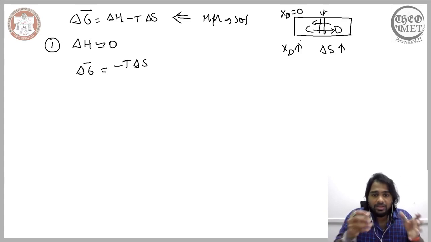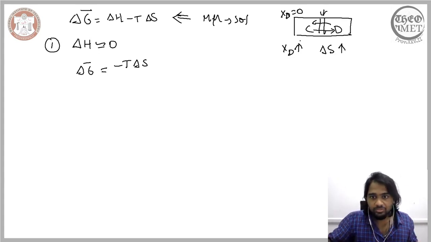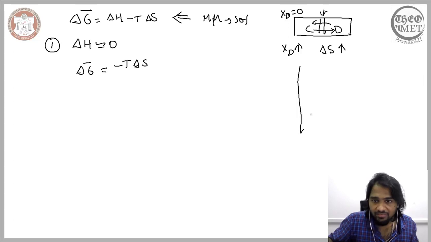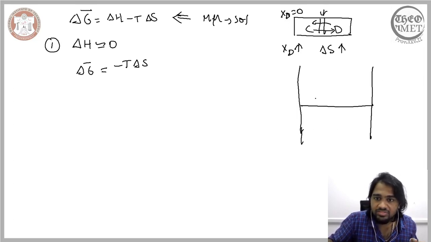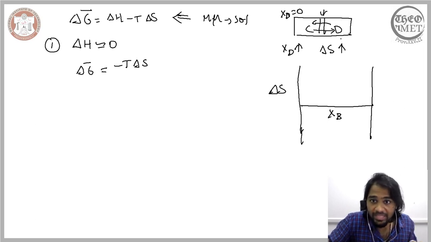So let us adapt the same understanding to this case. We are considering the change in the entropy with respect to the concentration of B. Here we saw that the entropy increases when the concentration of D in this region, which was originally occupied by C, increases.